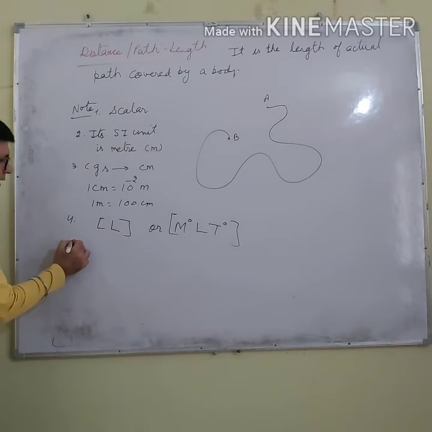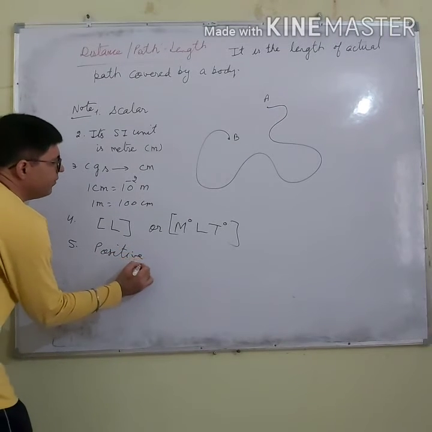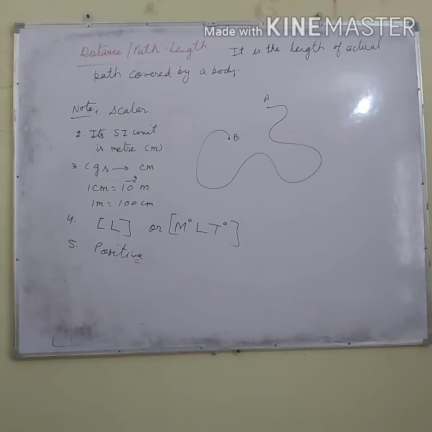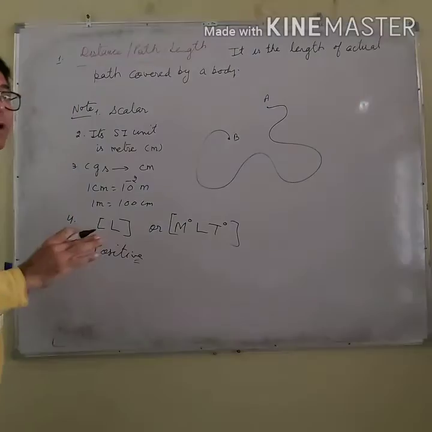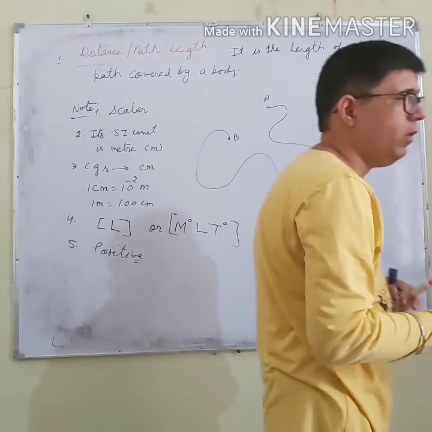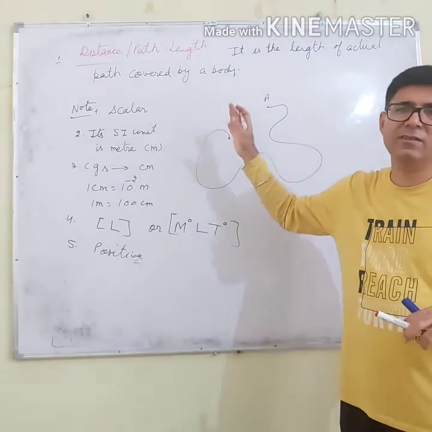And one more point is that distance is always positive. It can never be negative. Distance of a body can never be negative. It is a positive quantity. If you say that I have covered a distance of 10 meter, definitely that 10 meter is positive. So note these important points. If you have not studied well in the grade 9 also, no need to worry. You can start from here. This we have discussed in the grade 9.